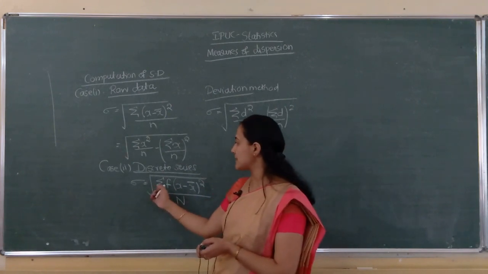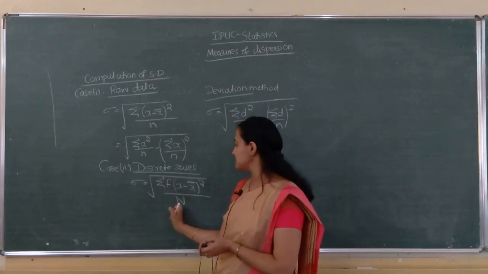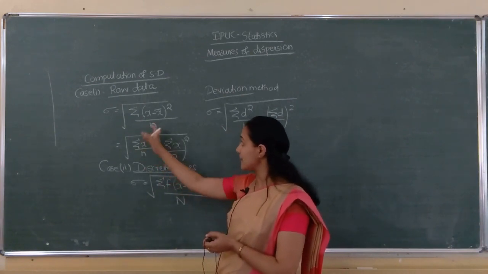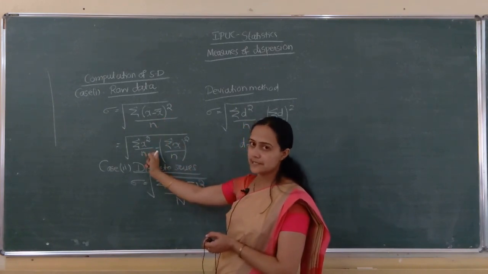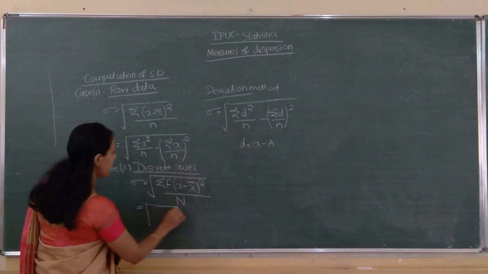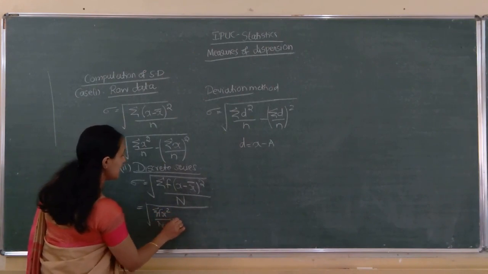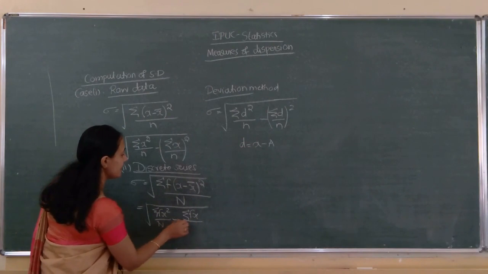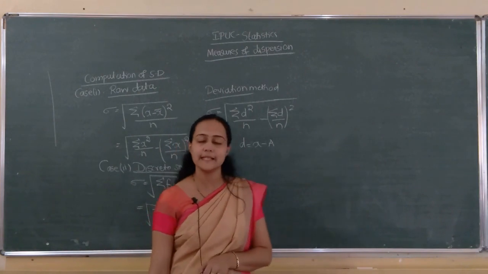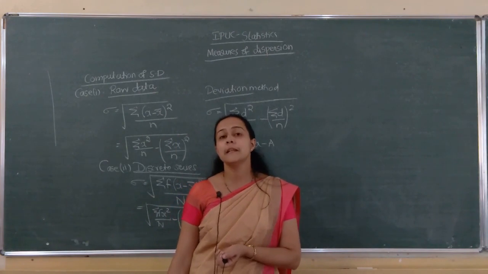Okay. So, in the case of discrete series, sigma f into x minus x bar the whole square divided by capital N. And next, see the same formula, this one by expanding, we got this one. Same here also we can expand and the formula will become square root of sigma f into x square divided by capital N minus sigma fx divided by capital N the whole square. Sigma fx square by N minus sigma fx by N the whole square. This is the case in the case of discrete series.